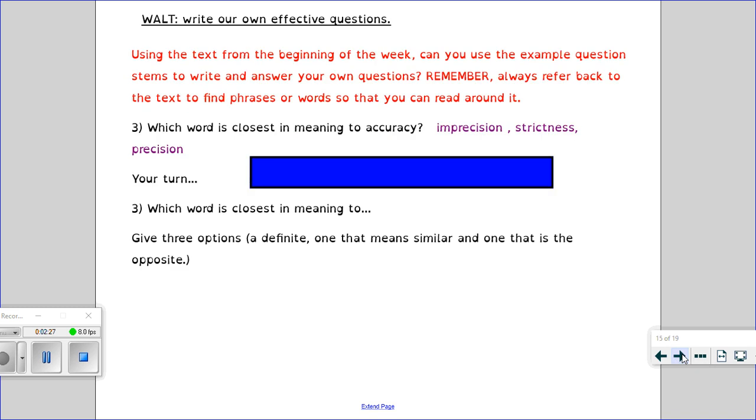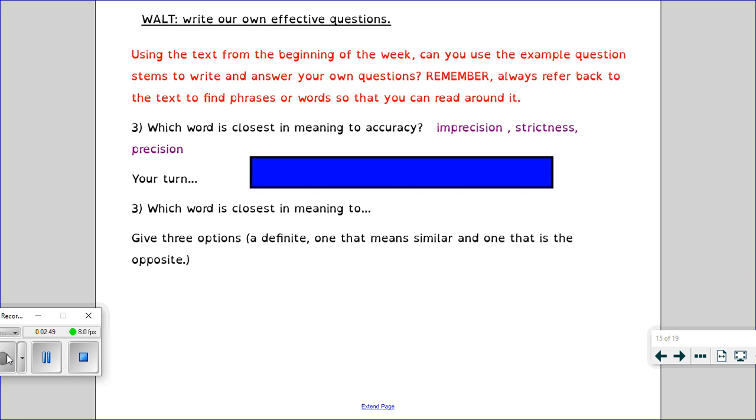Okay, question 3. For this question, you're going to give the reader 3 possible answers. The best way to do this is to give one which is a synonym, means exactly the same, another option which is close in meaning but isn't quite the same, and the third option which is the opposite.